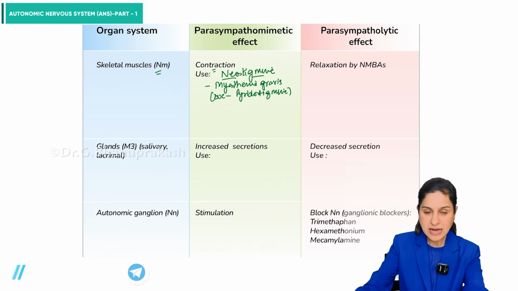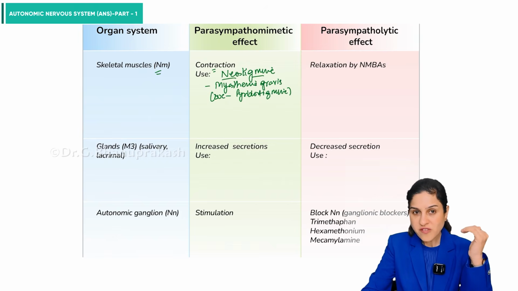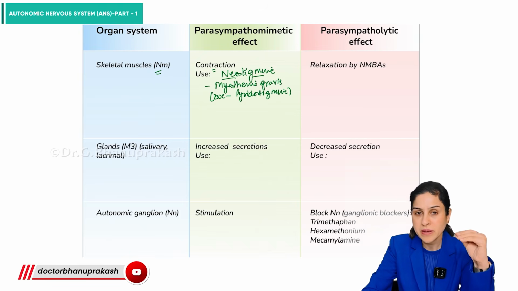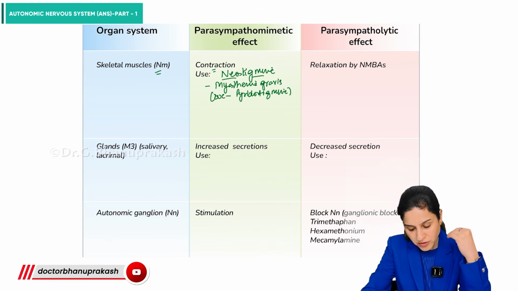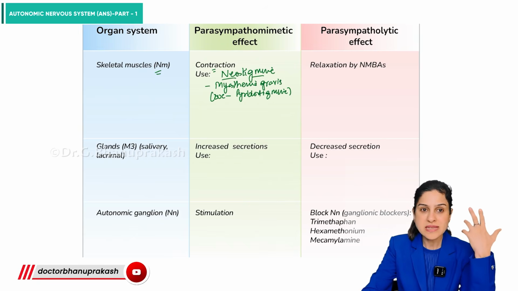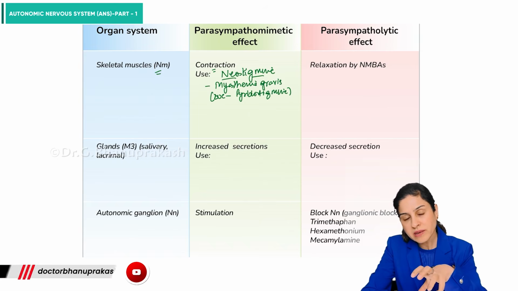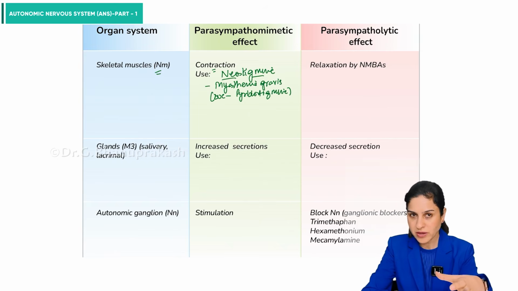Again the same class of drugs, but we don't use physostigmine because physostigmine is a tertiary compound. It crosses the blood-brain barrier and we can have side effects. We don't want the effects on the central nervous system, only the peripheral effects. So here we prefer the quaternary compounds like neostigmine or pyridostigmine.